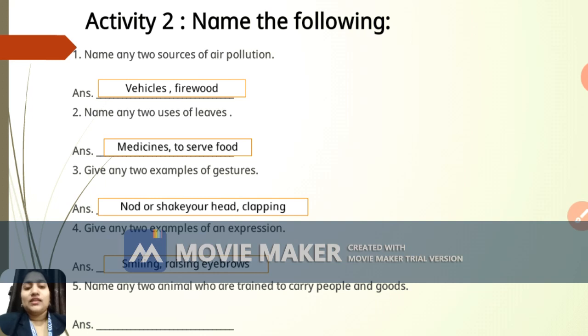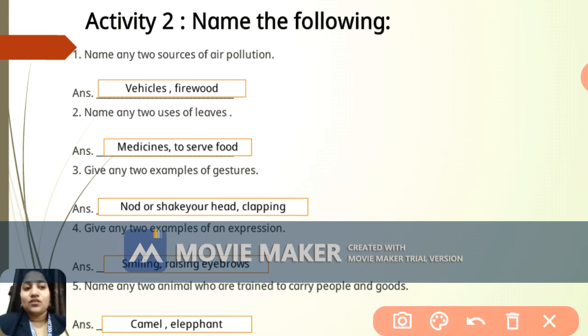The fifth one, name any two animals who are trained to carry people and goods. I repeat, name any two animals who are trained to carry people and goods. And the correct answer here is camel or elephant. So you can say these are the two animals who are trained to carry people and goods, right? So elephant and camel are the correct answer. Okay, let's move ahead.